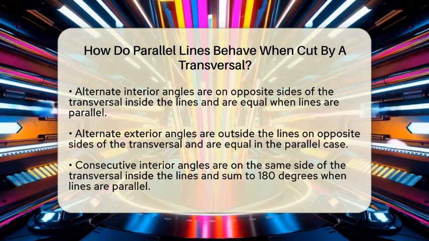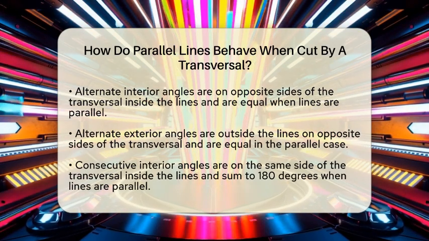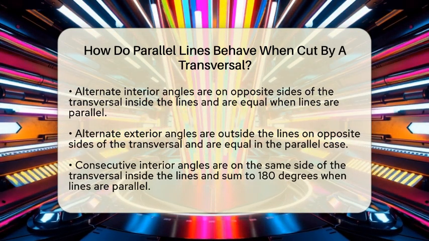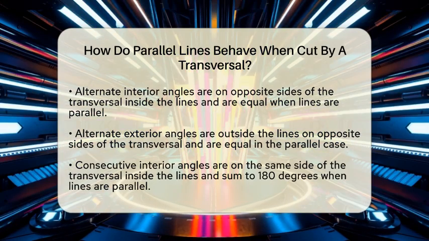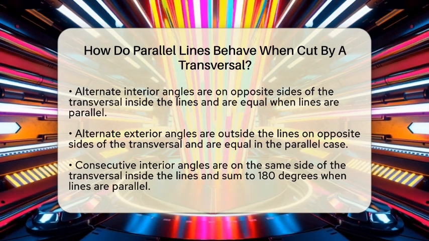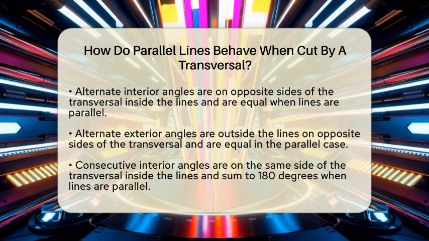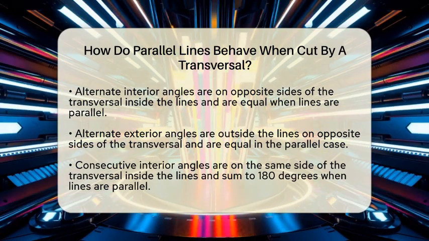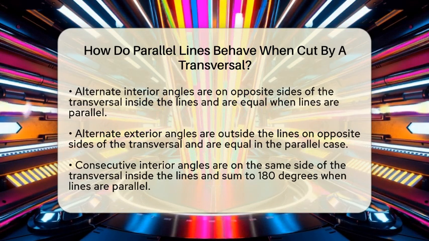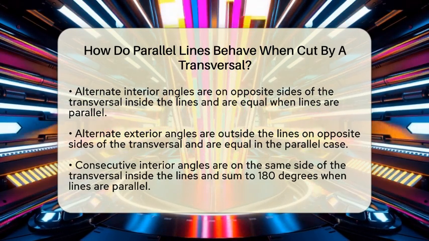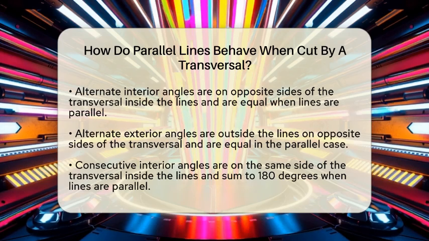Next, we have alternate interior angles. These are angles that are inside the space between the two lines but on opposite sides of the transversal. When the lines are parallel, these angles are also equal. So, if one angle on the left inside the first line is, say, 45 degrees, then the matching angle on the right inside the second line will also be 45 degrees. This symmetry helps us prove lines are parallel or find missing angles.